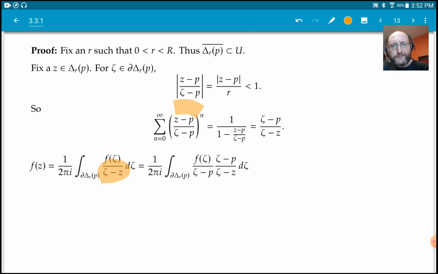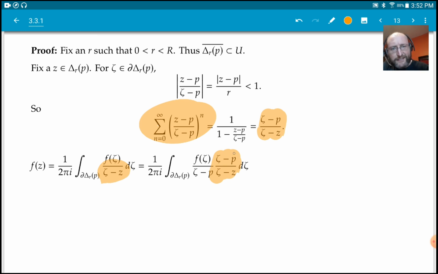I want to use this formula over here. Here I have zeta minus z, but I also have zeta minus p on top, so I have to pay for that. So I stick it in like this: I just multiplied and divided by zeta minus p.